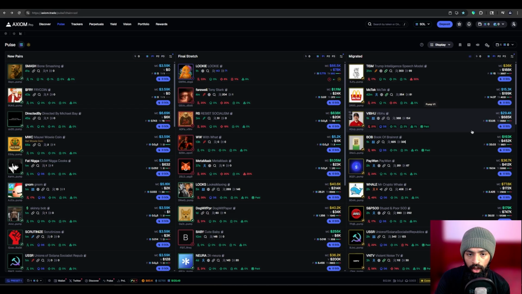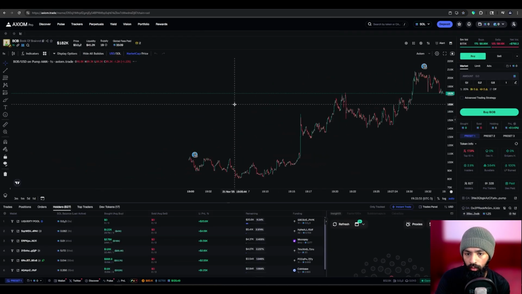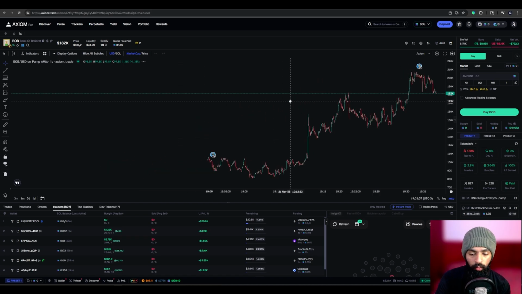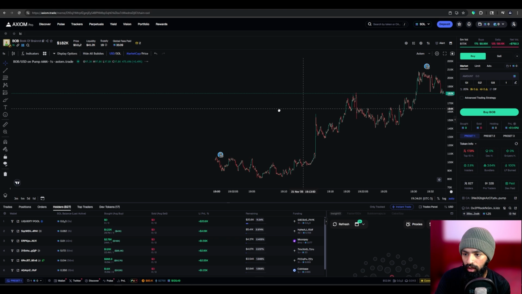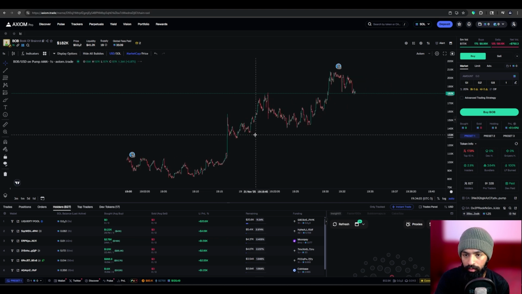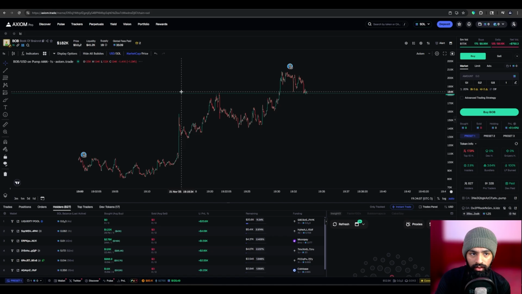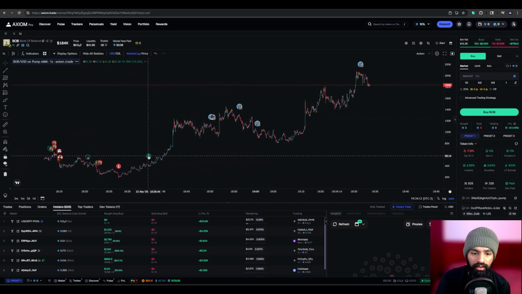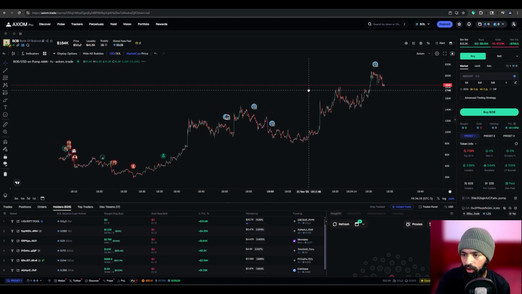So do make sure you enter these trades very carefully. You have to be extra careful when you're entering these trades. And again, this one is kind of one of those rare sightings. You see this one, really good graph. We could see good numbers on top 10. So this one is doing really good, I believe, and it still is not dead. Even after an hour of this going live, we could see they have their decks paid. We have people tweeting about this, even the developer. And again, this is a really good example.